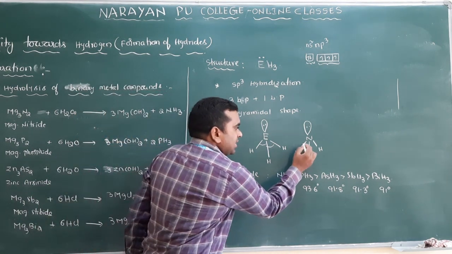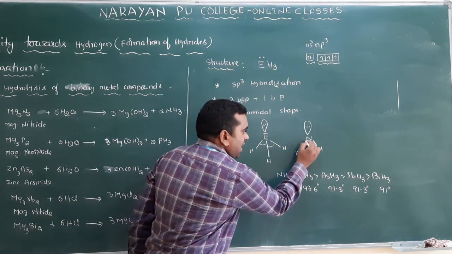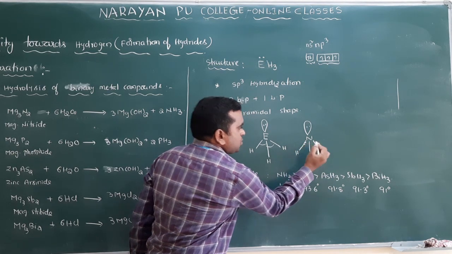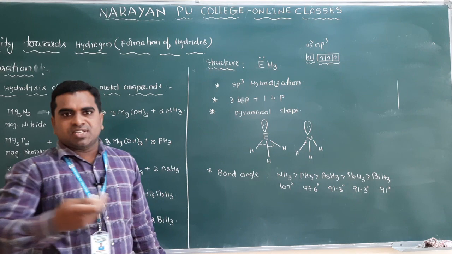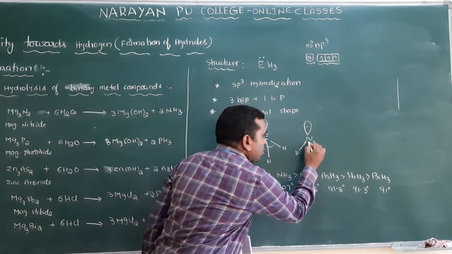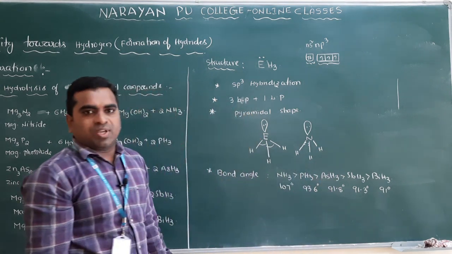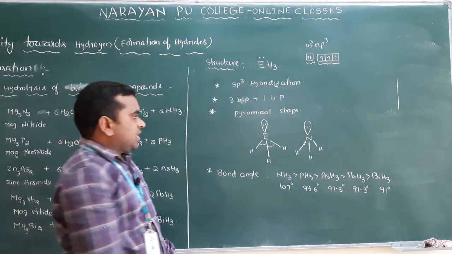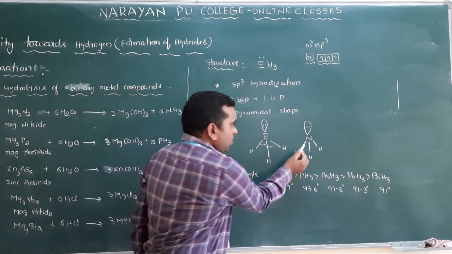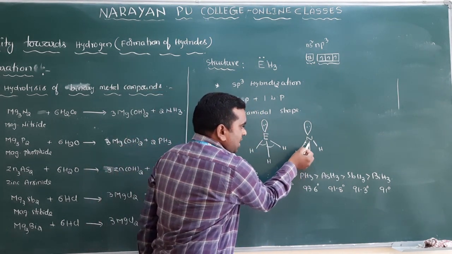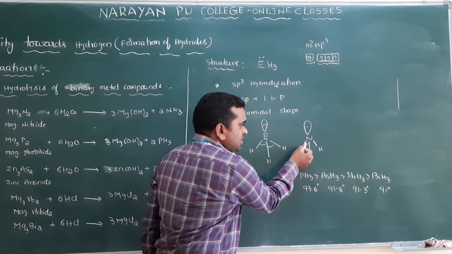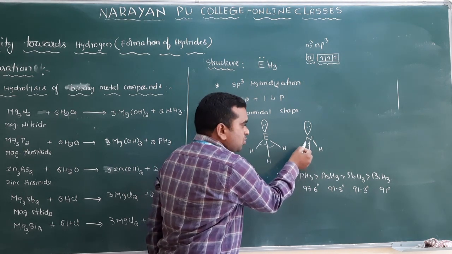So the bond pair electrons in this bond are very close to nitrogen, and the adjacent bond pair electrons are also close to each other.